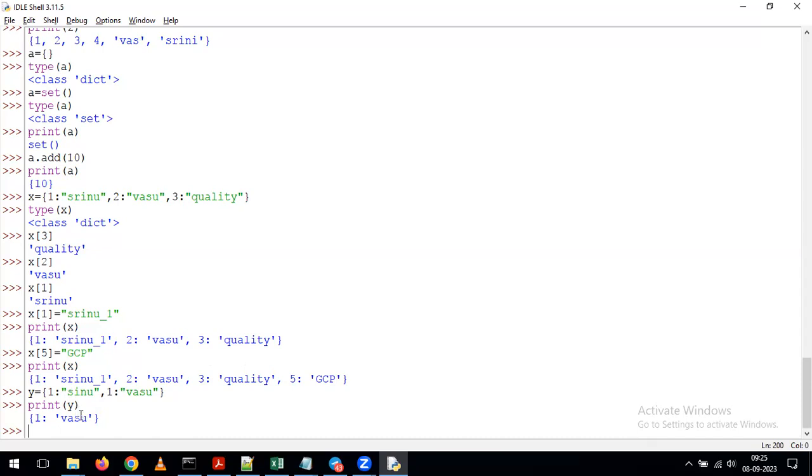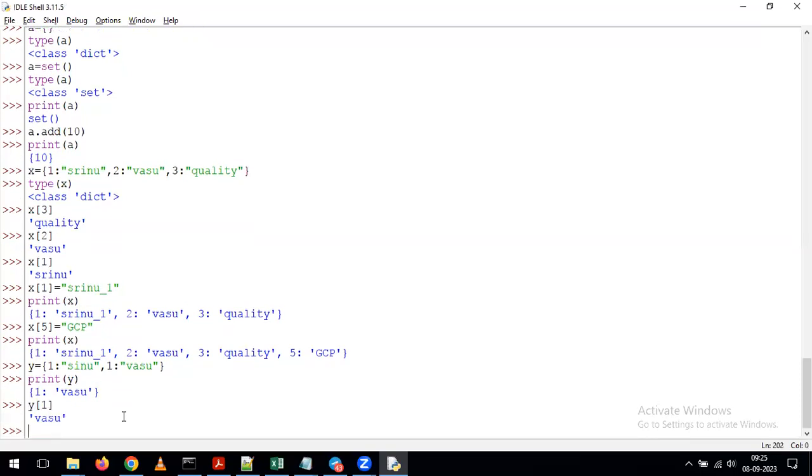As part of taking the data, it allows the values, but as part of displaying or usage, it will not display the duplicate key values. It will display only the unique values. In the same way, for example, I am giving y of 1. We'll see what will happen. What's happening? It is displaying only Vasu. It is not displaying Srenu. This is the way you simply need to understand how a dictionary works internally as part of giving the values, adding the values, or updating the values.